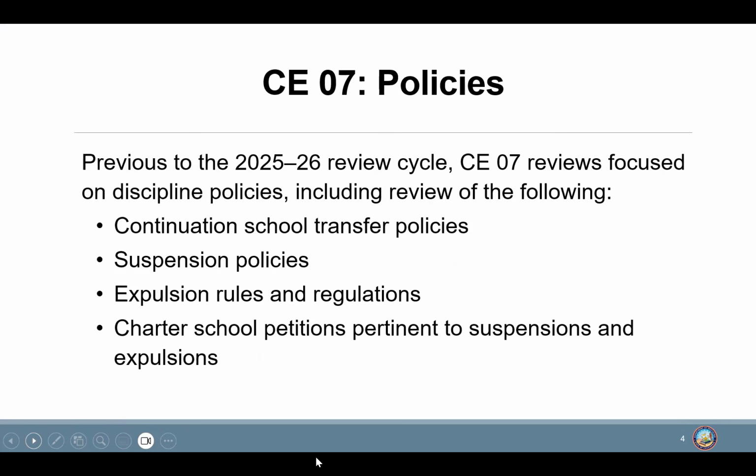Before the 25-26 review cycles, LEAs were only required to provide their discipline policies and procedures. This included suspension policies, expulsion rules and regulations. If you're a charter, you needed to provide your charter petition pertinent to suspensions and expulsions. If you're being reviewed in 26-27, you still need to provide documentation that meets the requirements of these policies. In addition, you will also need to provide some student samples, which I will cover in the next few slides.